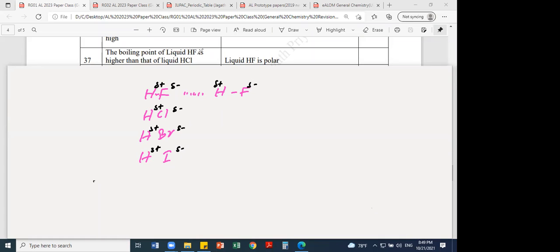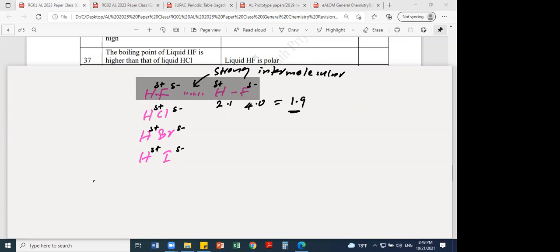The electronegativity difference between hydrogen, 2.1, and fluorine, 4.0, is 1.9. The higher the difference, the higher the strength of the intermolecular force. Intercity is between cities, intermolecular is between molecules. This strong intermolecular force, when the electronegativity difference is very high, we call hydrogen bonding.